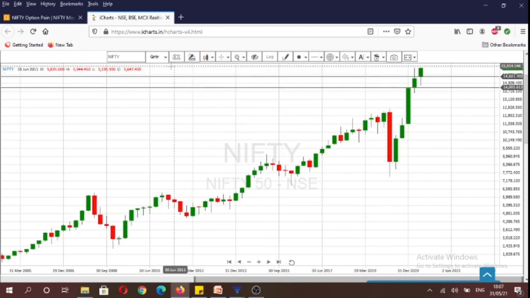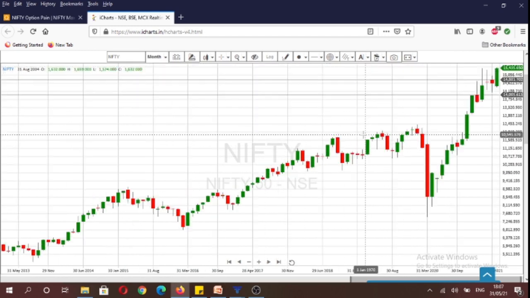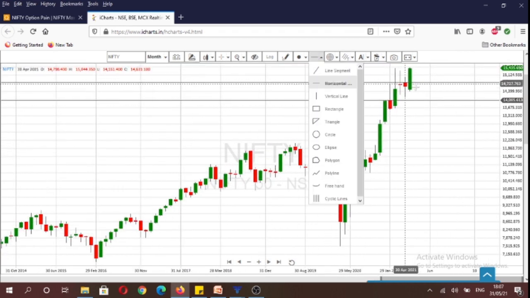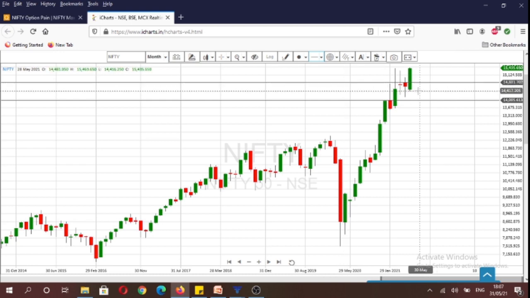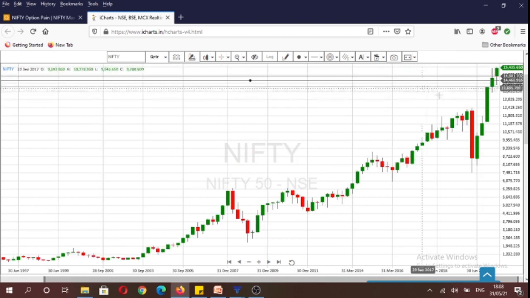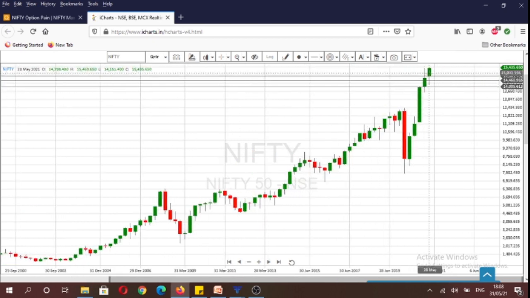and the situation would be that if market trades above all these levels, I'll show over here the monthly open. For the month of May, market opened at 14,481, and you will see that on the quarterly time frame, market opened at 14,798 level.